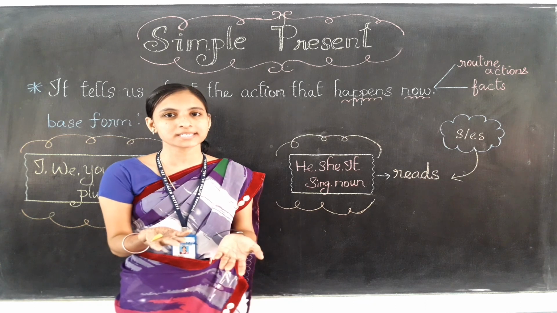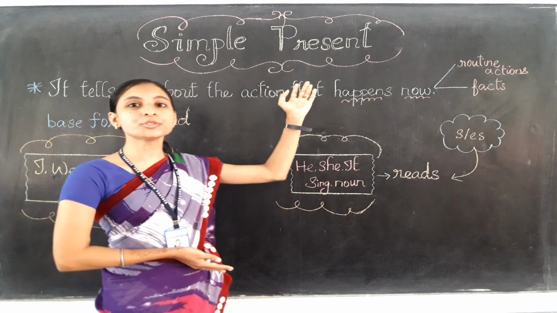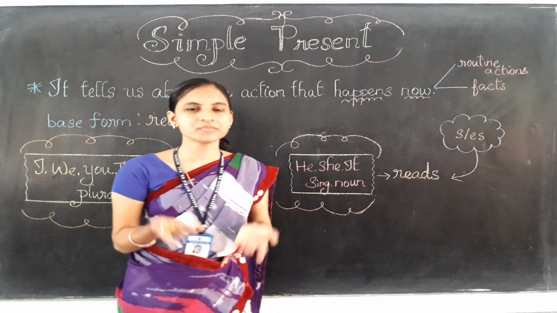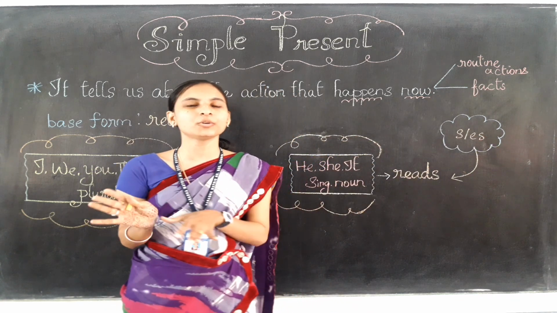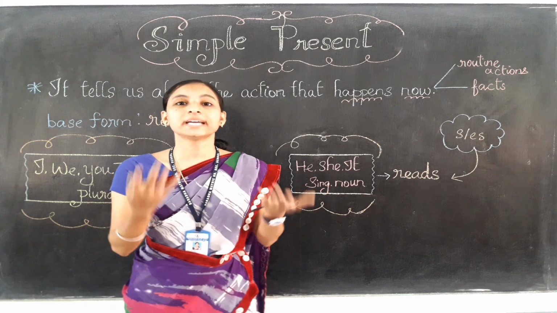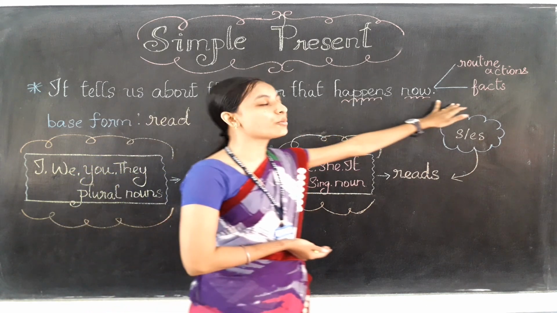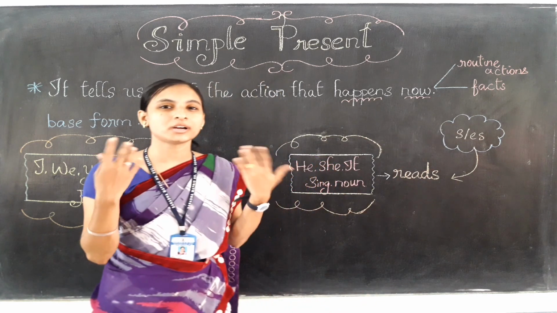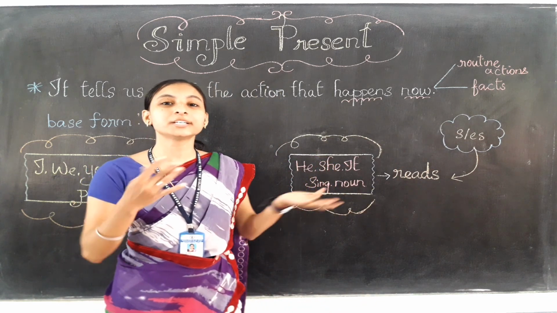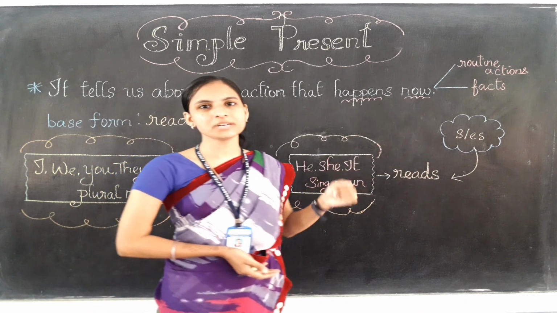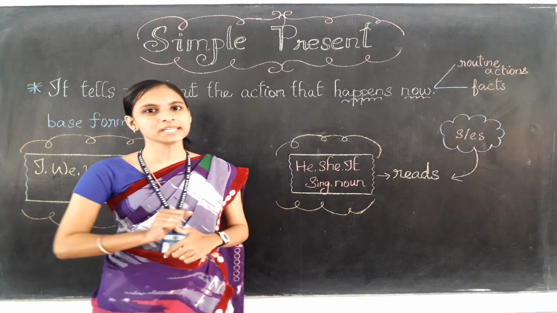Yes, it is used to tell about the routine action, daily routine action which you do all the day, every day you are doing some action, no? That you can say in the simple present form, and also about the facts, like universal facts or something. So about the facts and routine action we can use the simple present form only.